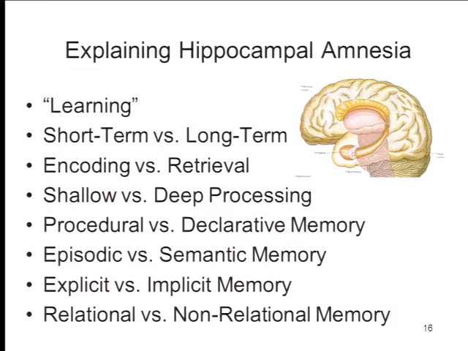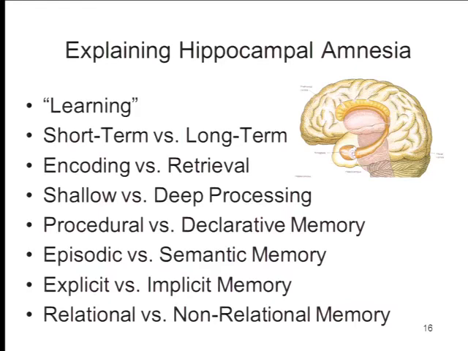Dan Schacter makes a distinction between explicit and implicit memory, and we're told that the hippocampus impairs explicit memory but leaves implicit memory intact. And most recently, Howard Eichenbaum has argued for a distinction between relational and non-relational memory, that is, memories that are just isolated versus memories that are related to other kinds of things, and we're told that the hippocampus impairs relational memory but not non-relational memory. The fact about the hippocampus, that hippocampus causes anterograde amnesia, is all we know, okay?